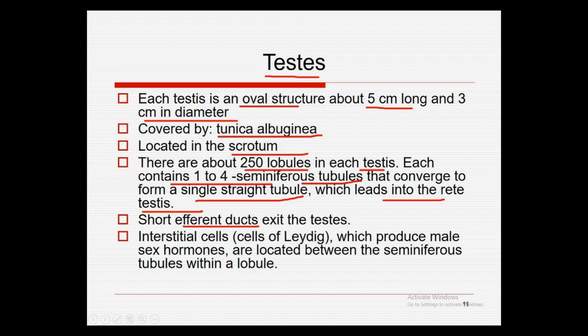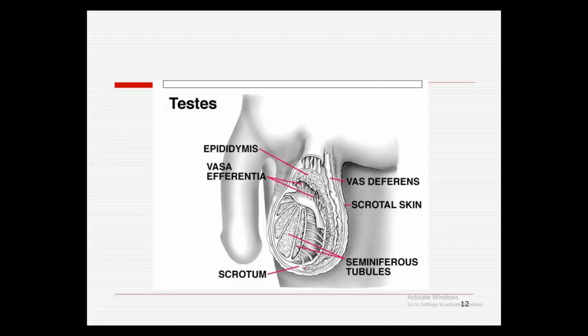A short efferent duct exits the testis, and next are the interstitial cells. These are the cells of Leydig, which produce the male sex hormone and are located between the seminiferous tubules within a lobule. You can see here the scrotum, the layer containing the testes, and these are the seminiferous tubules. Next we have the scrotal skin, the skin covering the scrotum. Next we have the vas deferens, coming from the epididymis.